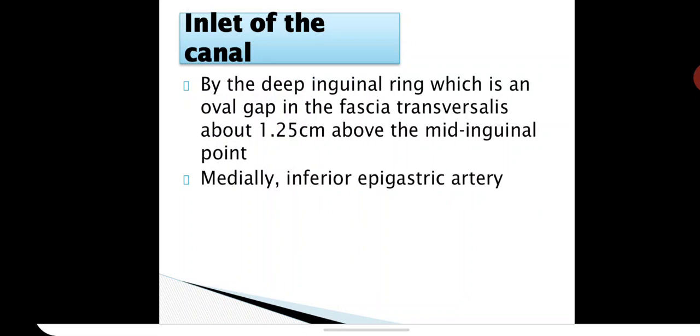So the deep inguinal ring and superficial inguinal ring may be asked as separate brief answers. So we have to prepare for very short answers. It is a gap in the fascia transversalis. What is the shape of this ring? Oval. Situation: 1.25 centimeter above the midinguinal point.